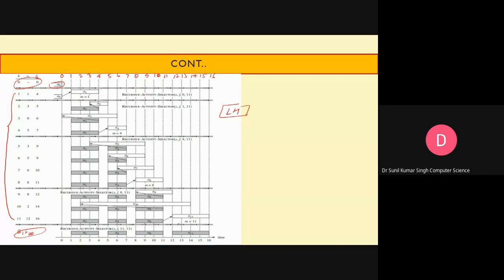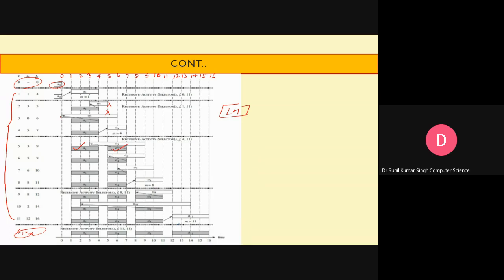Now the activities which are going to begin before the finishing time of A1 cannot be scheduled. So you can see A2 cannot be scheduled. Similarly, A3 cannot be scheduled because it is going to begin before the finishing time of A1. Now look at activity A4, its starting time is after the finishing time of A1. So after scheduling A1, A4 can be scheduled.